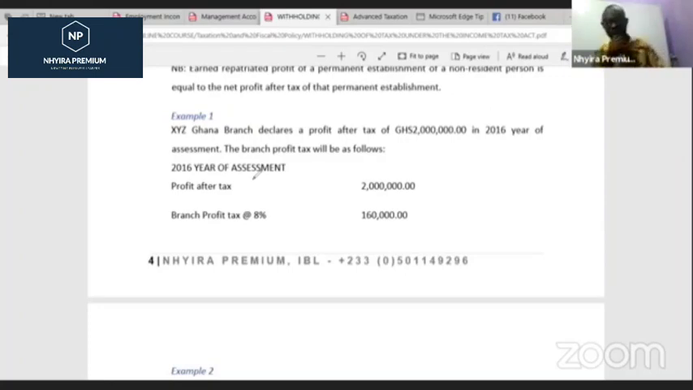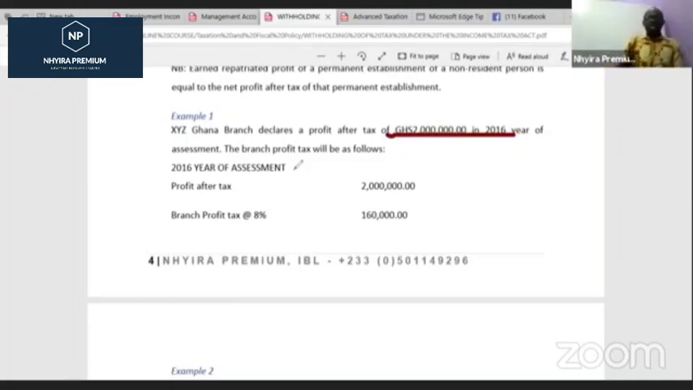So let's look at an illustration on the branch profit. What do we have here? XYZ company, or XYZ Ghana branch, declares a profit after tax of 2 million Ghana cedis in 2016. So the profit they are declaring is 2 million Ghana cedis in the 2016 year of assessment.